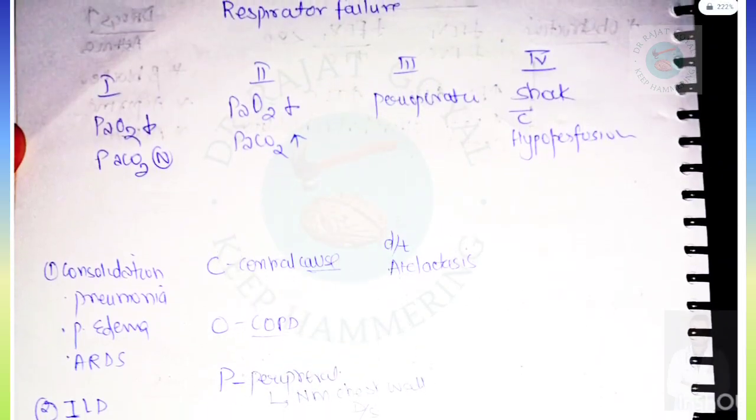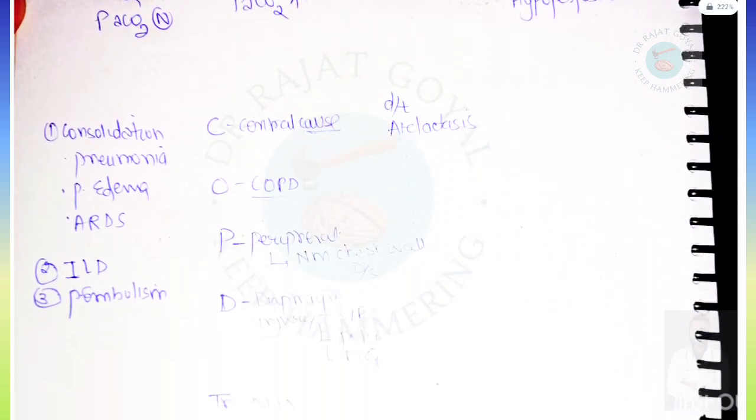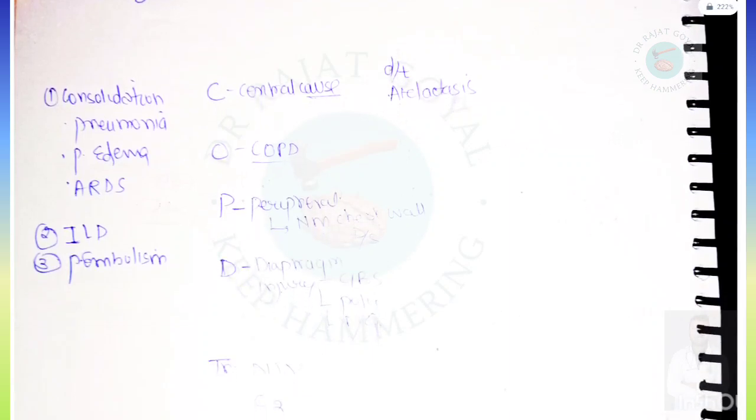If we talk about type 2 respiratory failure, then the causes will be COPD. Central causes will be there. For O for COPD, obstructive cause. P for peripheral, such as neuromuscular chest wall disease. D for diaphragm injury, which involves Guillain-Barré syndrome, polio, myasthenia gravis, etc.